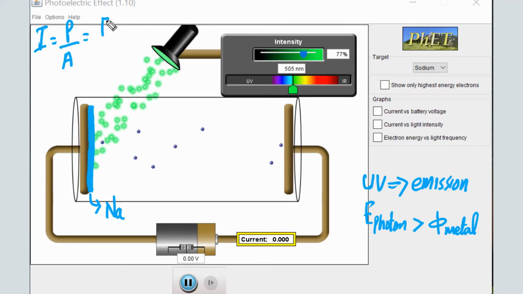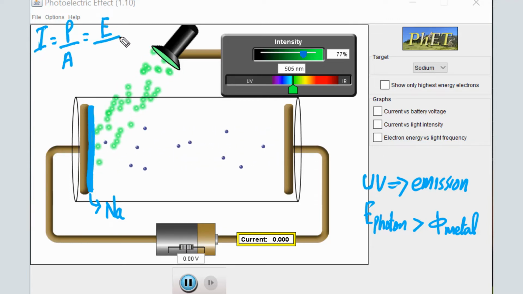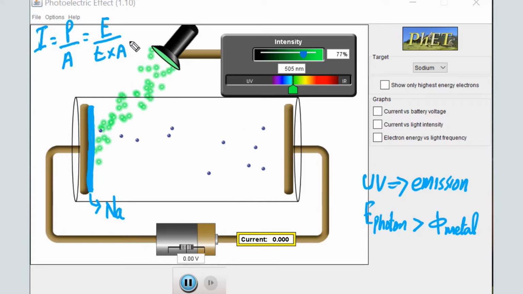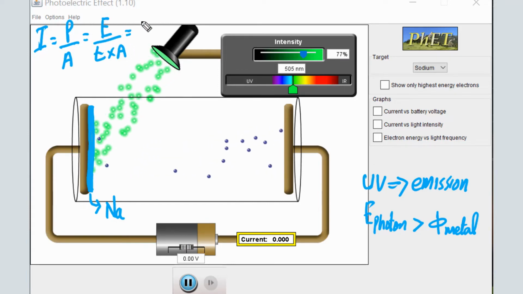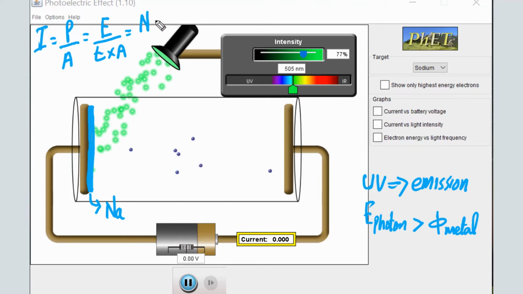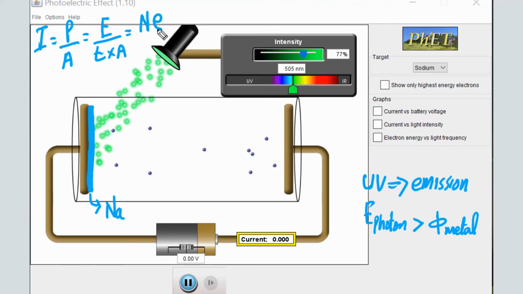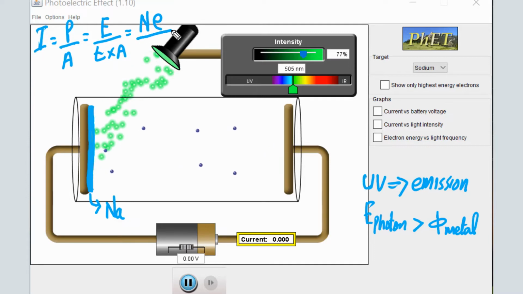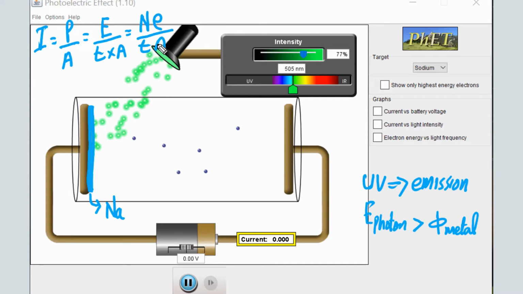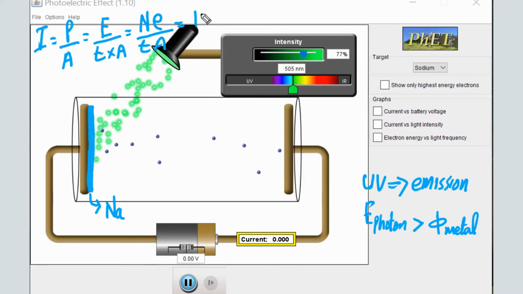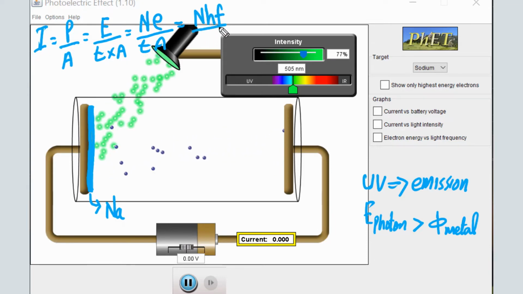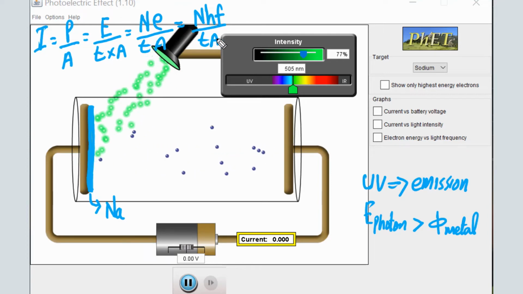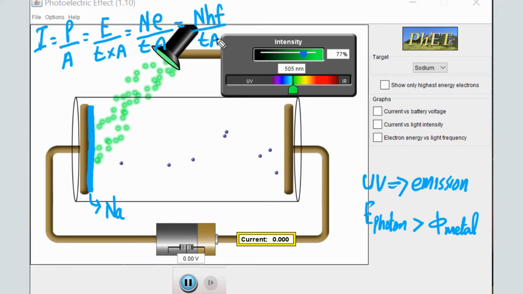But power is energy over time, so intensity is energy over time times A. This is the energy of electromagnetic radiation, but we can break it down into energy of a single photon times the number of photons, divided by TA. And the energy of a photon we can also write as hf. Very important point: intensity and number of photons.